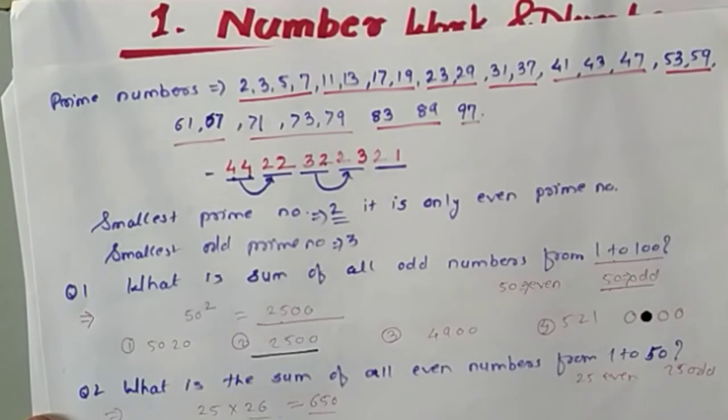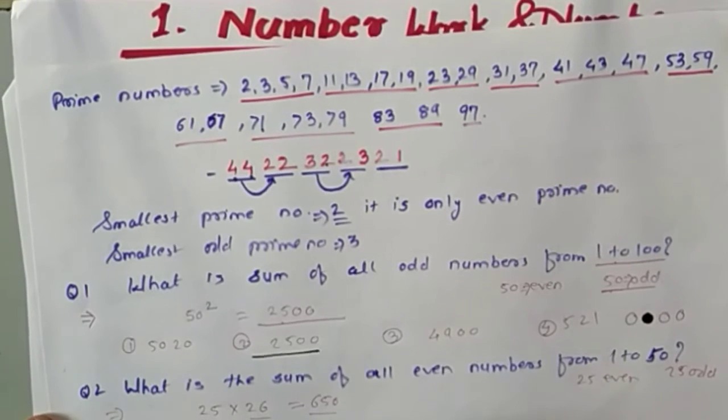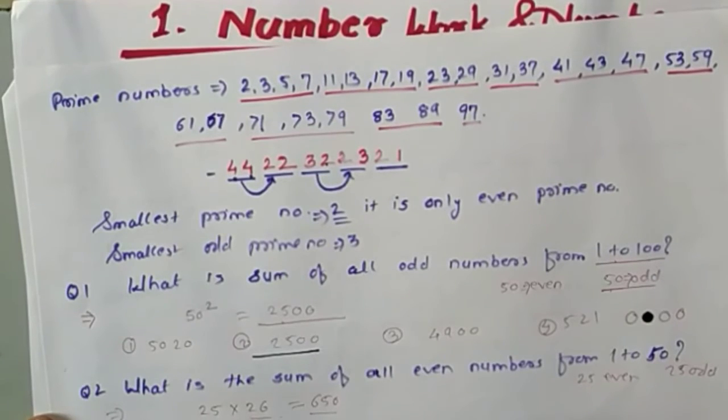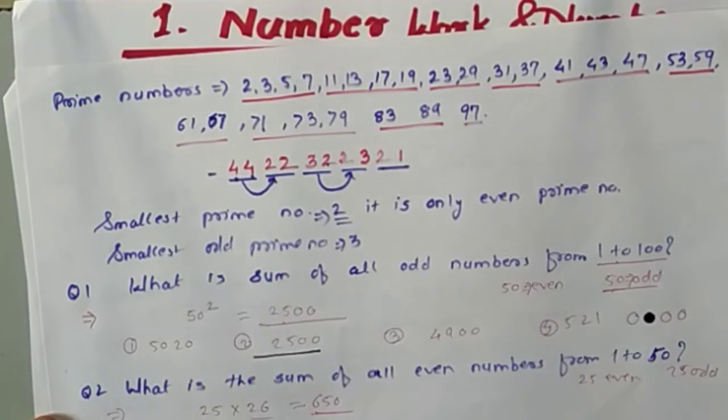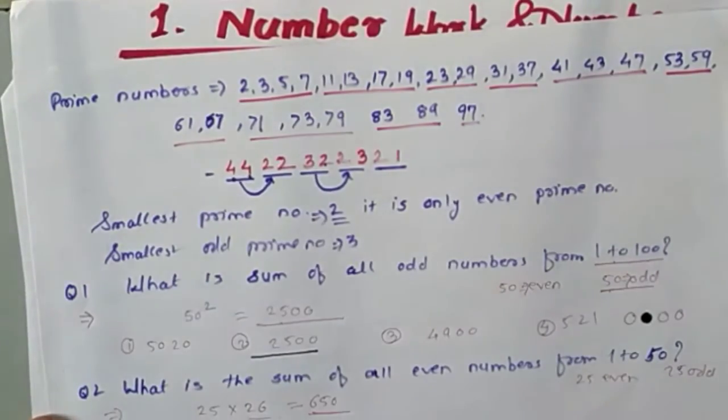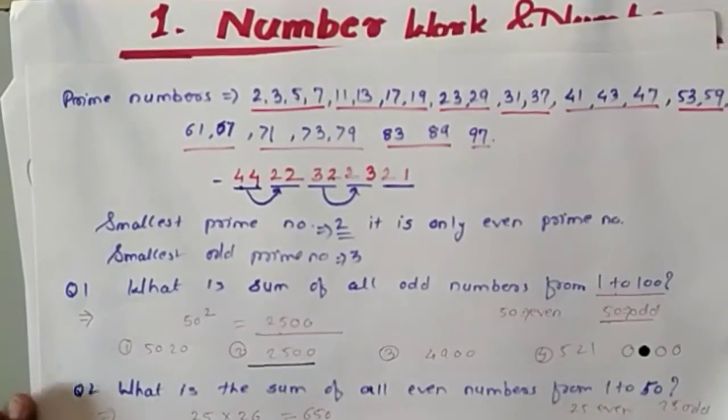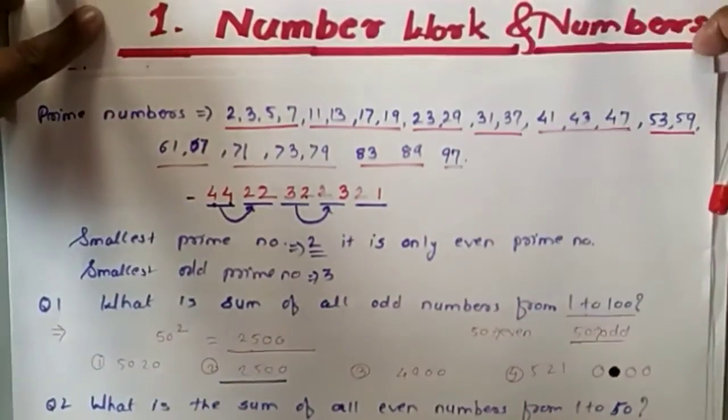See, from 1 to 50 there are 25 even numbers. We take 25's next number, and then you will get the sum of all even numbers from 1 to 50. Okay, so in this way you have to solve this. Next we will see the next example.